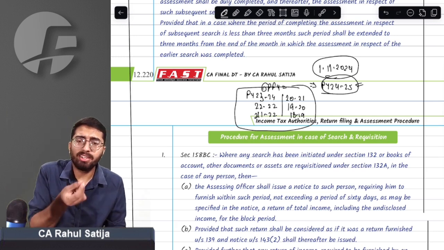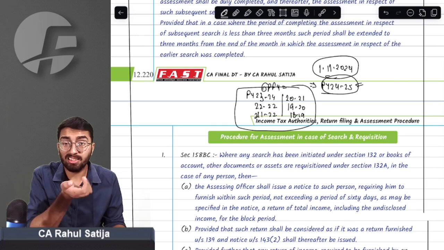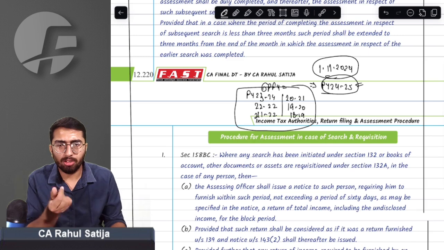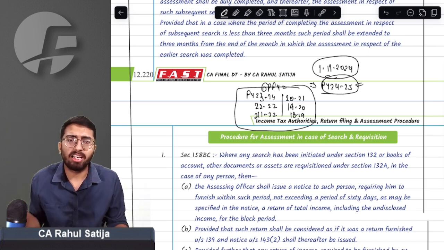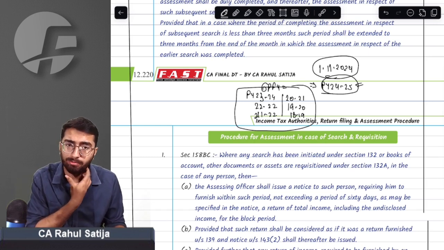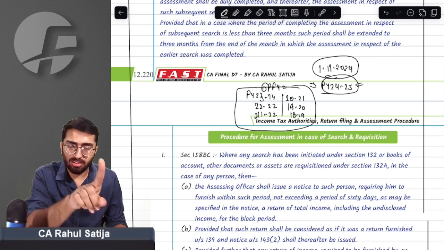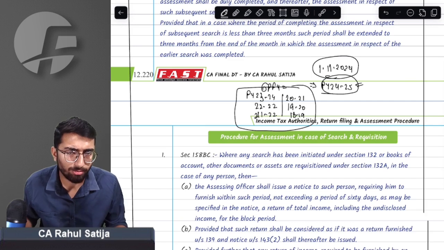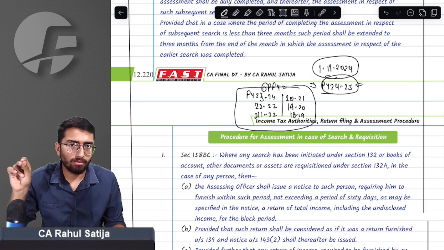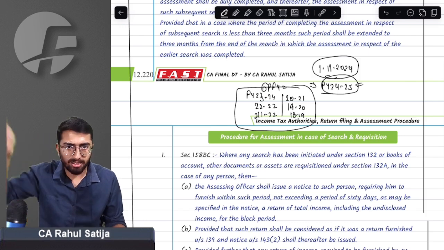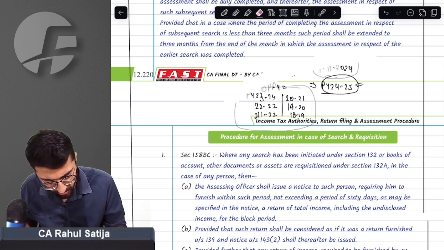This nearly 6 years, 7 months period is considered as block period. So whenever I ask you what the block period is, what do you understand? Block period implies year of search and 6 preceding financial years previous to year of search. This is block period. Did you get this point or not? Block period, sir, year of search and 6 preceding financial years. We do understand this point.